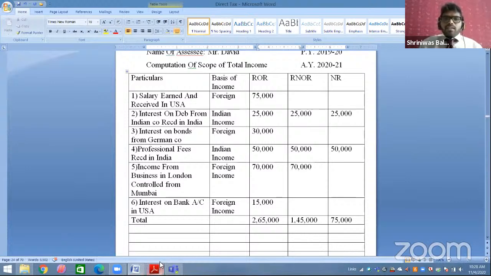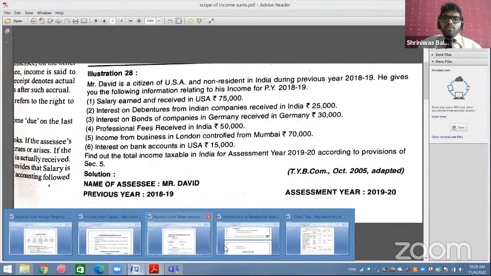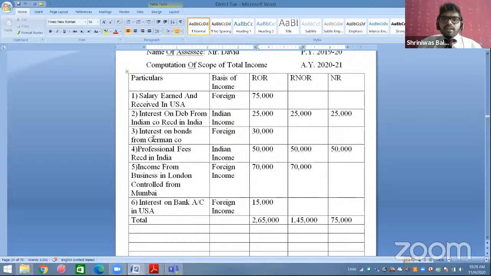Okay. Now third point, interest on bonds of company in Germany received in Germany. Again, you're receiving and earning outside India. So that is your foreign income. Now, any control from India they have given? No, students, they have not given. So this is your other foreign income. So if it is other foreign income, only and only ROR. So now we will go and check. Yes. So interest on bonds from German company, other foreign income, only and only 30,000 recorded in ROR.